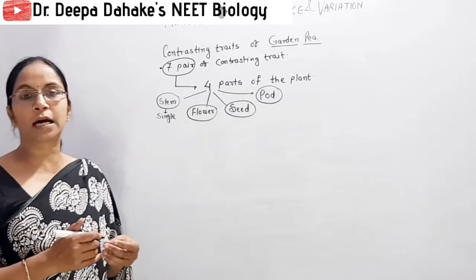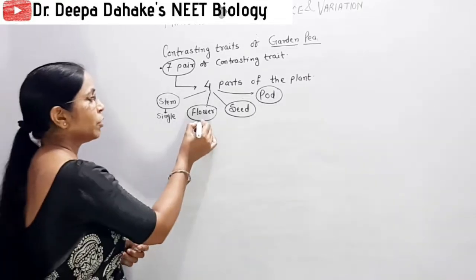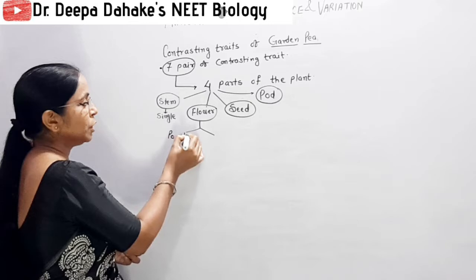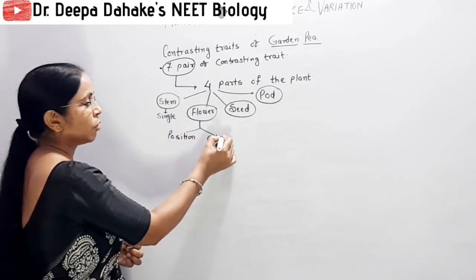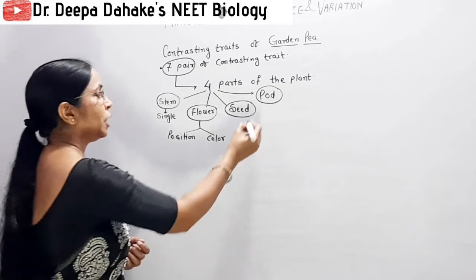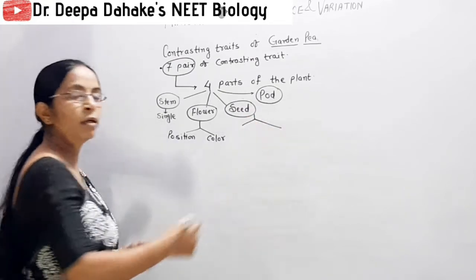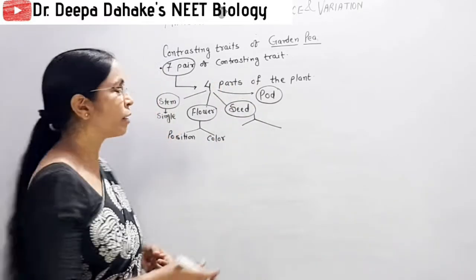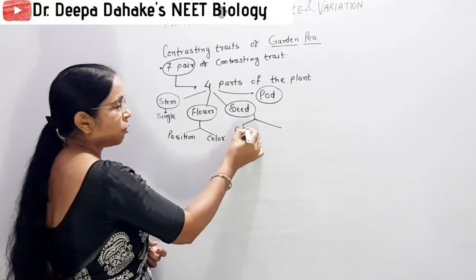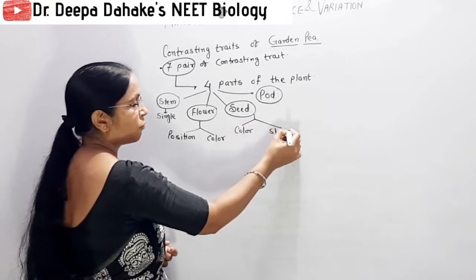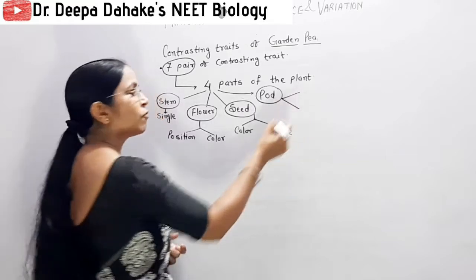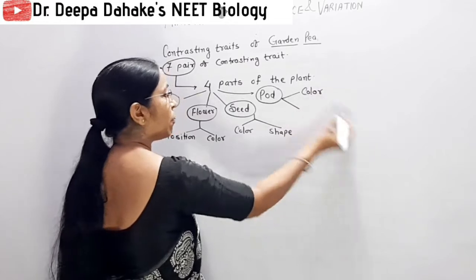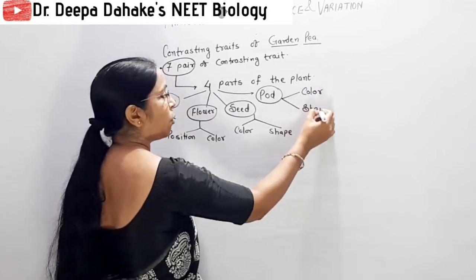When we come towards the flower, these questions are also asked: how many traits are related with flower? For flower, we study 2 traits, that is position of flower and color of flower. When we come towards seed, Mendel also selected 2 contrasting pairs: the color of seed and shape of seed. And third, when we come to pod or fruit, Mendel selected color of the pod as well as the shape of the pod.